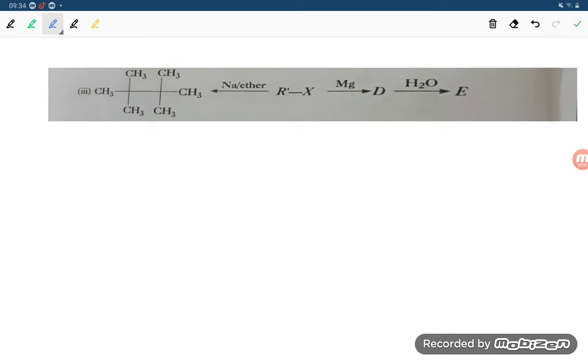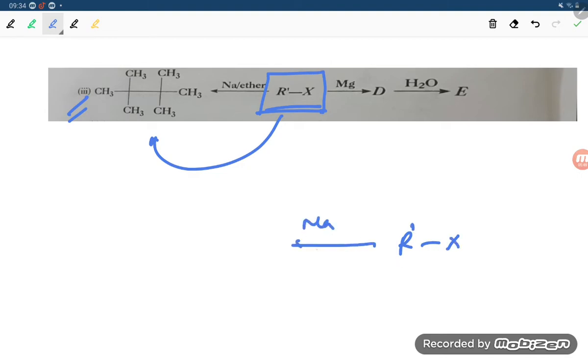Now let us see the third portion of the question student, that is quite an important portion. So how will you be able to solve this question? Firstly, R dash X is there student, R dash X, and it is reacting with sodium in ether, and it is giving this compound. So how will you be able to get this one? R dash X is there, reacting with Na in ether, so it is giving this compound.